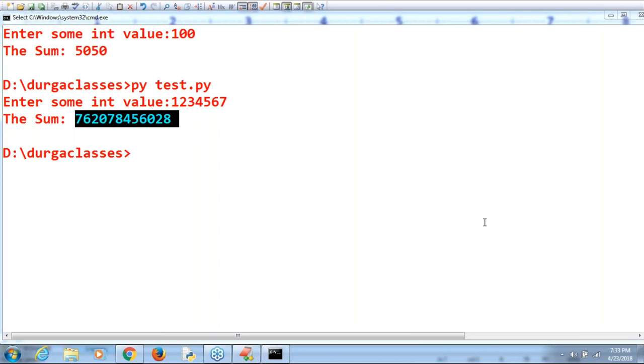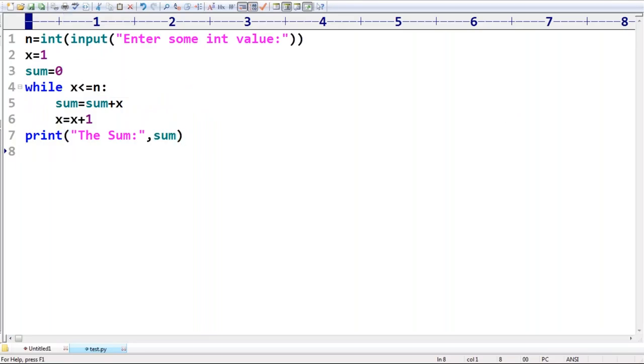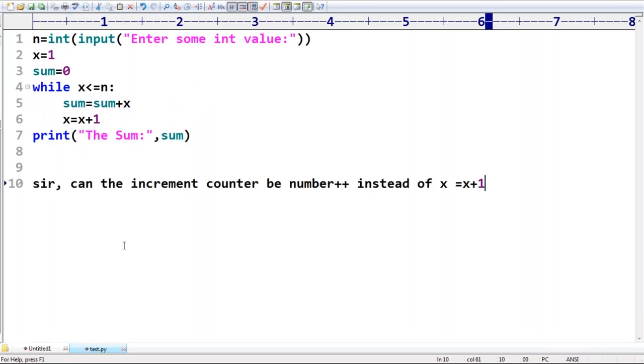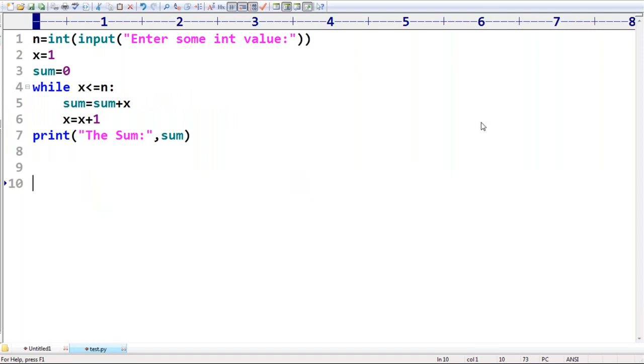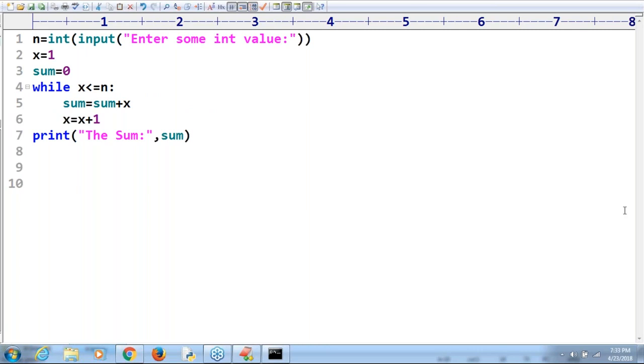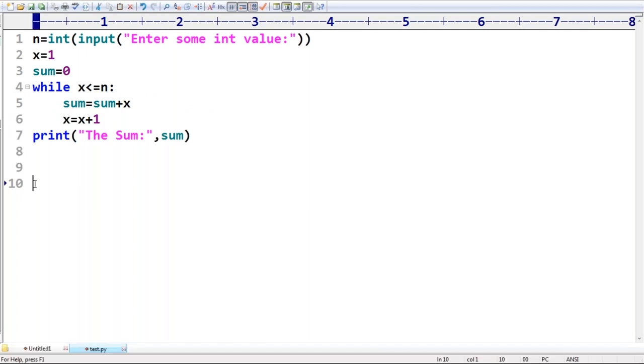Now, sir, can I take like this? Some people are asking this doubt. Can I increment the counter like this? Yes, we can't do that. Already I explained. One more thing: is it possible to take while x in range? No. The syntax is always while followed by a Boolean condition. Are you getting that? Boolean condition. Sir, it's always expecting while x in range.